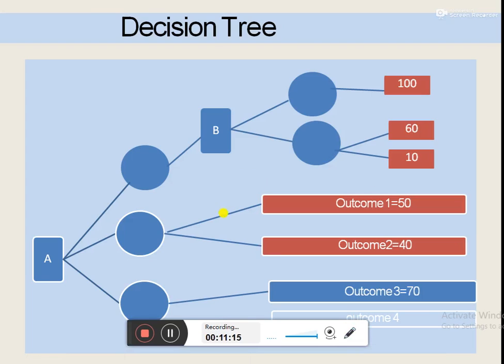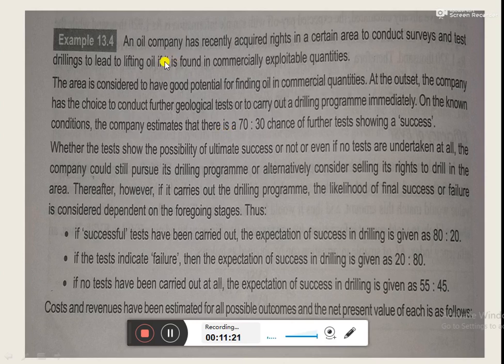So to understand it practically, we have a problem in which an oil company has acquired some rights on a certain area, in which the company can conduct some surveys or test to check the potential for finding oil in that particular area. At the initial stage, the company has many options to select. The company has the choice of conducting tests before drilling, or the company may choose to go for direct drilling.